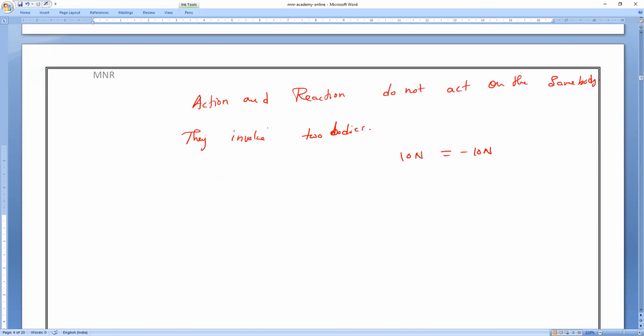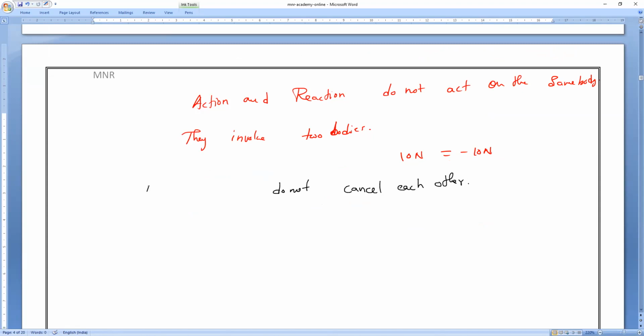So that is what we call Newton's third law. Every action has an equal and opposite reaction, and they do not cancel each other. Please remember that they always act on two different bodies. They do not cancel each other. Very important.